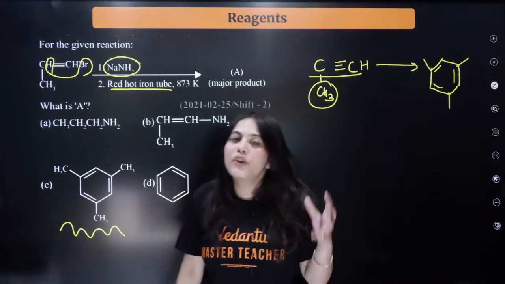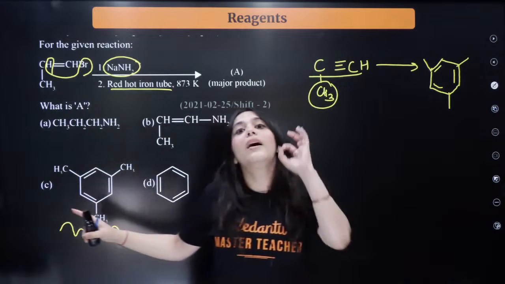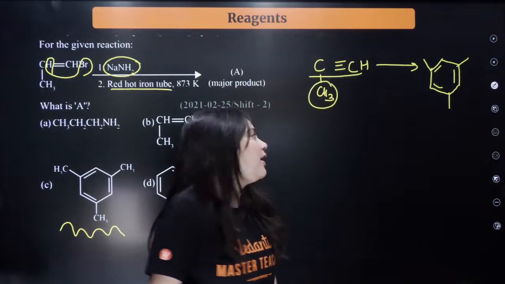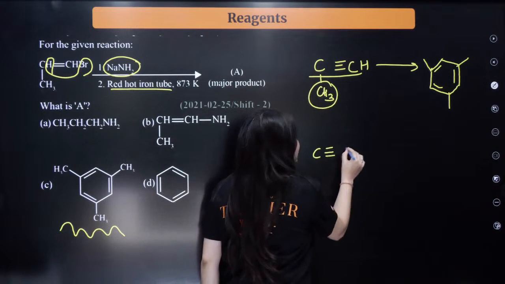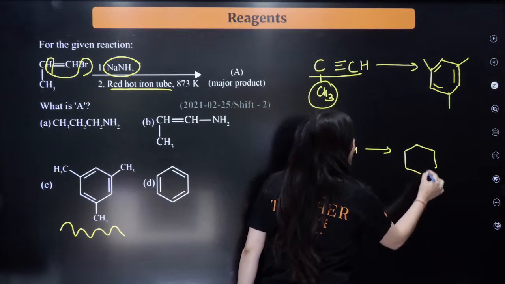Mesitylene product. So first of all, the function of sodamide is to convert a double bond into a triple bond. Next, what does the red hot iron tube do? It converts this acetylene structure into a benzene ring. Understand this.